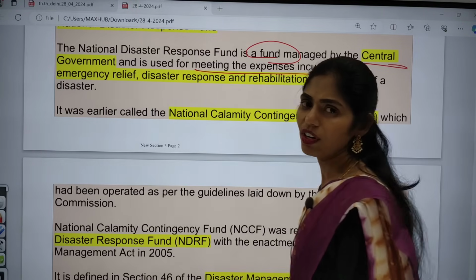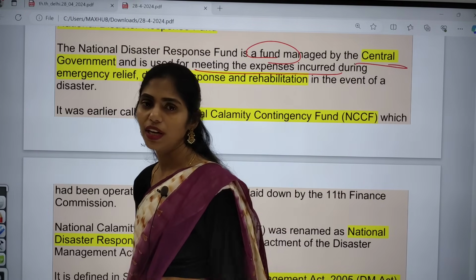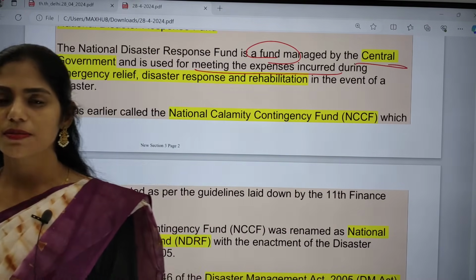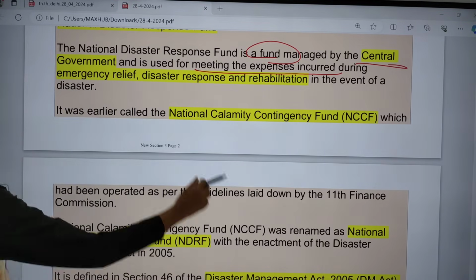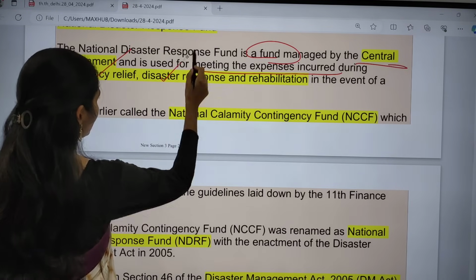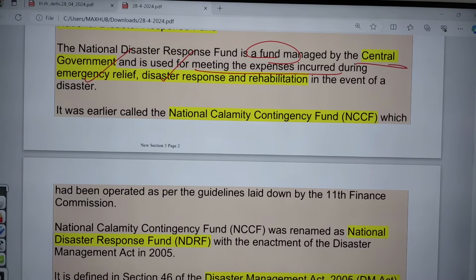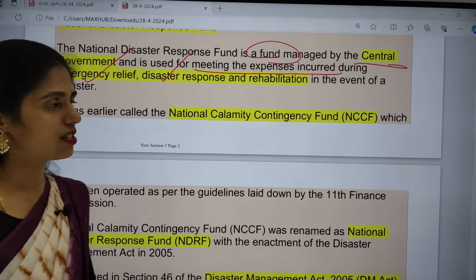So whenever any disaster happens, for example earthquake, volcanoes, landslides, mudslides, drought, floods, cyclones, etc., at that time, for emergency relief, disaster response and rehabilitation, there will be a release of funds.